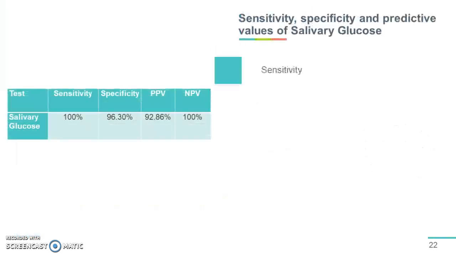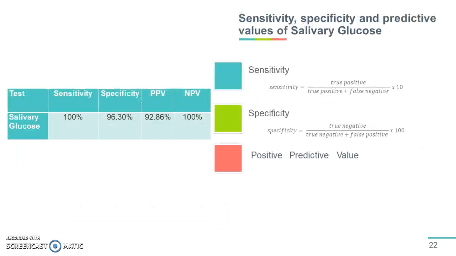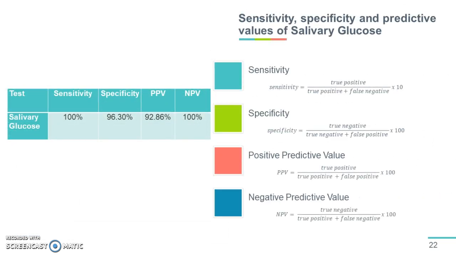To evaluate the diagnostic accuracy and sensitivity, specificity, positive predictive value, and negative predictive value, we computed them using this formula, and we obtained a sensitivity of 100%, specificity of 96.30%, positive predictive value of 90.86%, and negative predictive value of 100%.